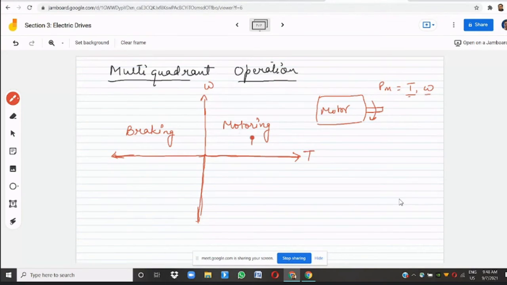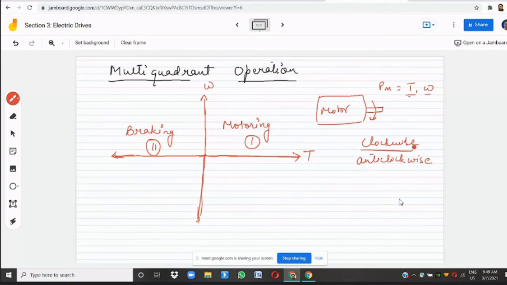So this is the first quadrant operation, we call it as first quadrant operation. This we call as second quadrant. And as the motion of the motor we have selected, if it's a reversible drive, then it can have a clockwise rotation or anti-clockwise rotation. So we had to select one as the positive direction, right?